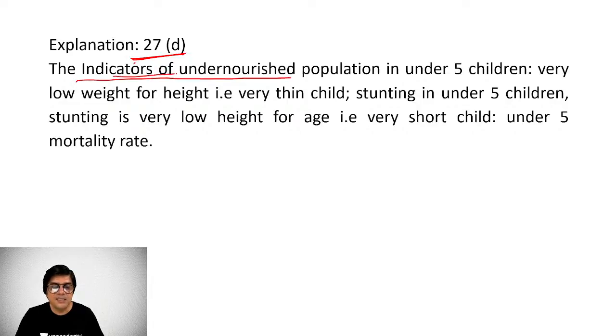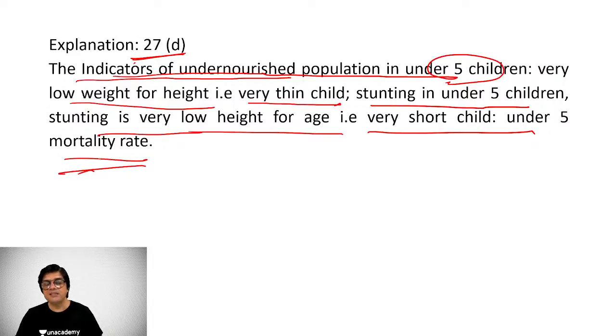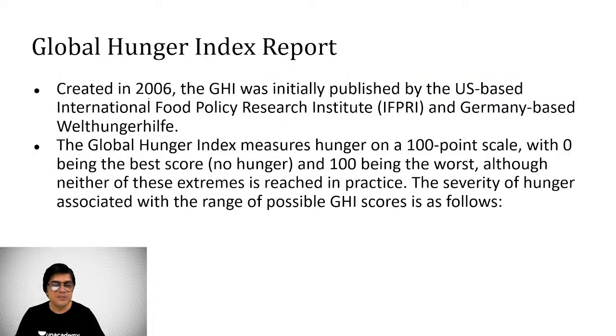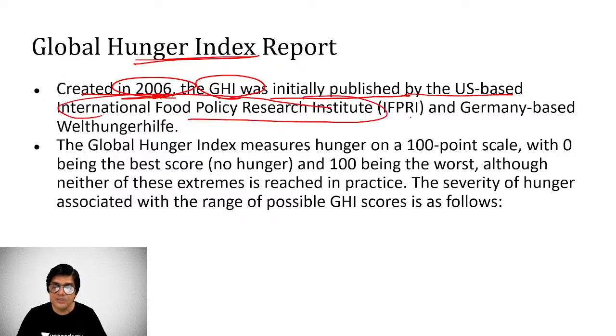And these are the indicators: undernourished population; wasting in under 5 children, very low weight for height, very thin child; stunting in under 5 children, very low height for age, very short child; and under 5 mortality rate. These all three criteria are used for that purpose. The Global Hunger Index report 2000, it was created in 2006. Global Hunger Index was initiated and initially it was published by the US-based International Food Policy Research Institute, IFPRI, and Germany-based Welthungerhilfe, right?